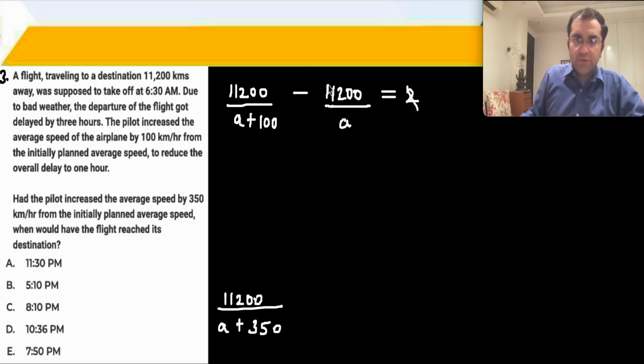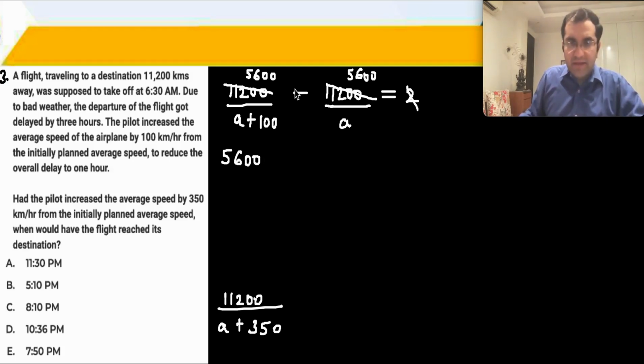ठीक है, पहले तो इसको 2 से simplify कर देते हैं. 5,600 common. And then A minus... ये हमने ज़रा उल्टा लिख दिया है because obviously this is the smaller term, this is the larger term. ठीक है, so no big issue over here. हम इसको simply ऐसा कर देते हैं, A इधर and A plus 100 इधर.